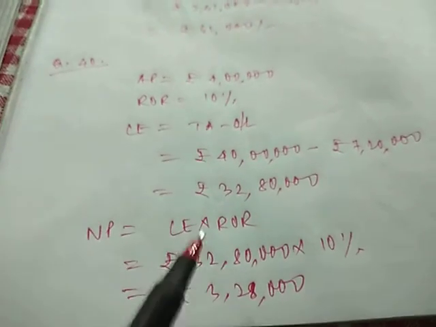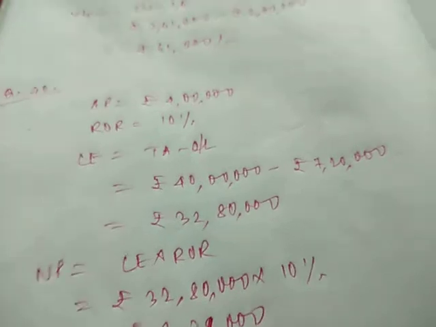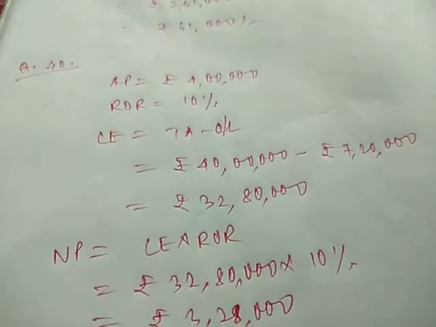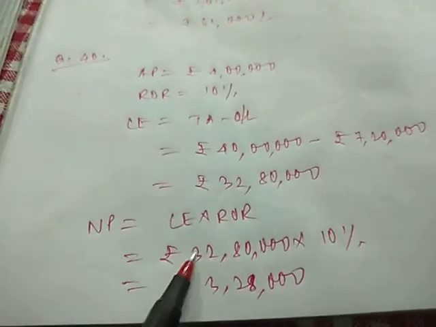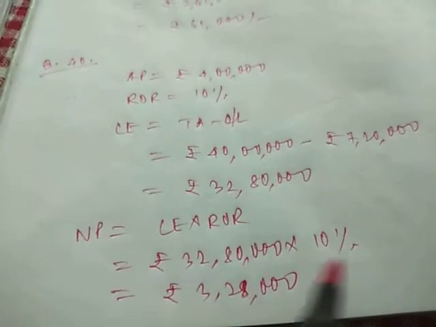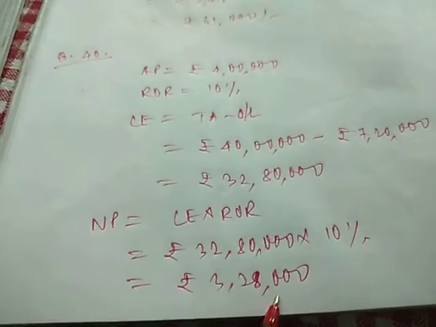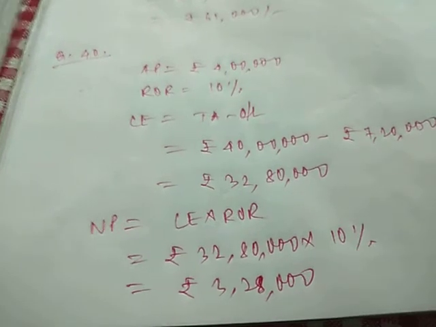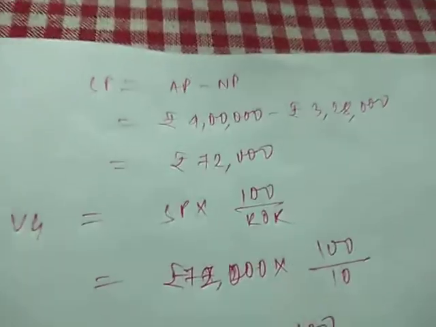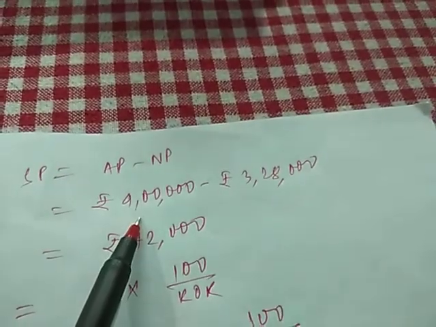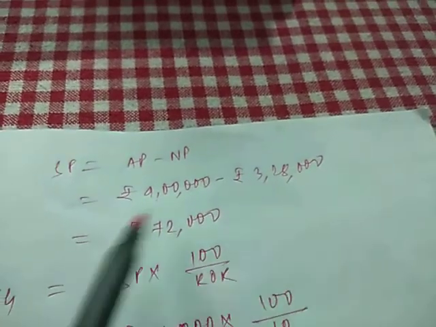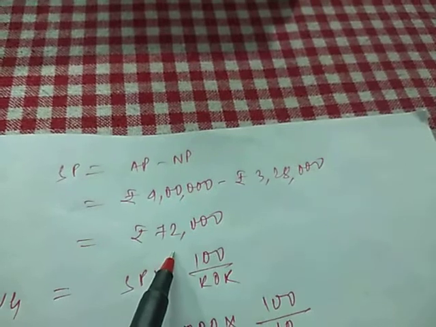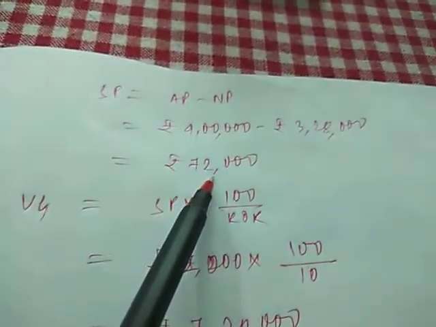Now normal profit is always capital employed into rate of return. Capital employed is what we have found just now, 32,80,000, and the rate of return was given in the question as 10%. So normal profit will be 32,80,000 into 10%, that will be rupees 3,28,000. Now you all know super profit is always average profit minus normal profit. So 4 lakh minus 3,28,000, if you subtract this, you will get 72,000 as super profit.